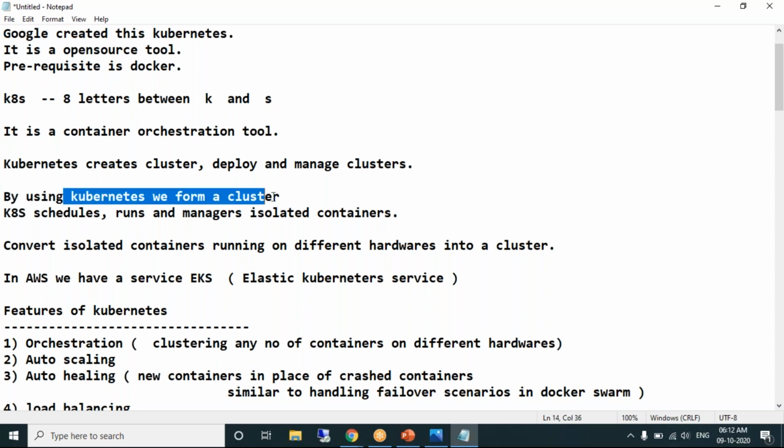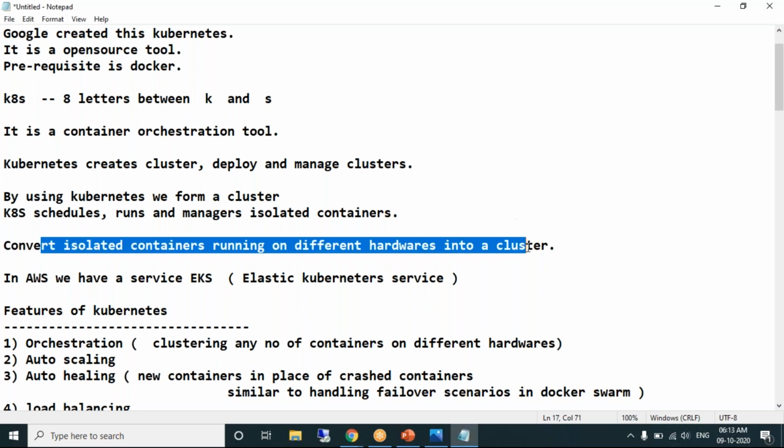By using Kubernetes, we can form a cluster. Now, what is a cluster? How to form a cluster? We'll be seeing that practically. Kubernetes schedules, runs, and manages isolated containers. So it runs the containers because it needs Docker. Anyways, we'll be using Docker. So Kubernetes will be in close communication with Docker to create containers. Okay. You don't need to worry about this.